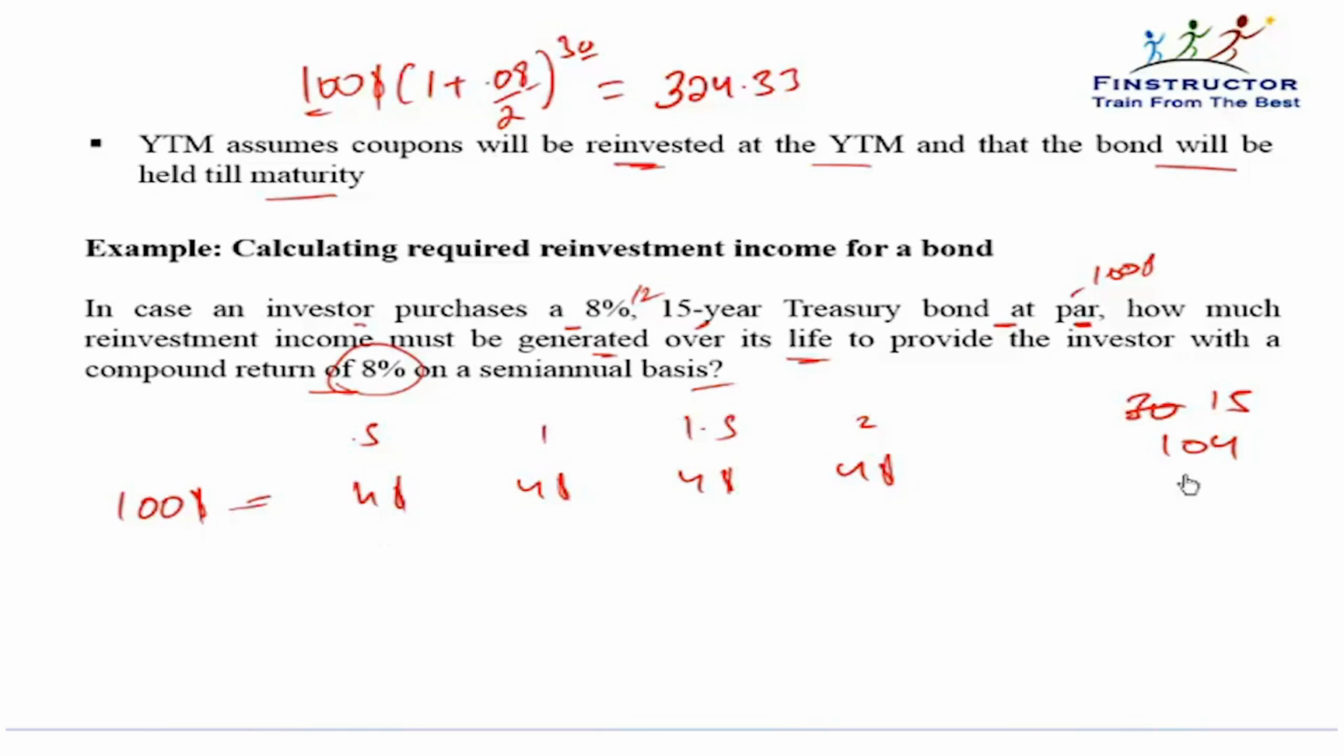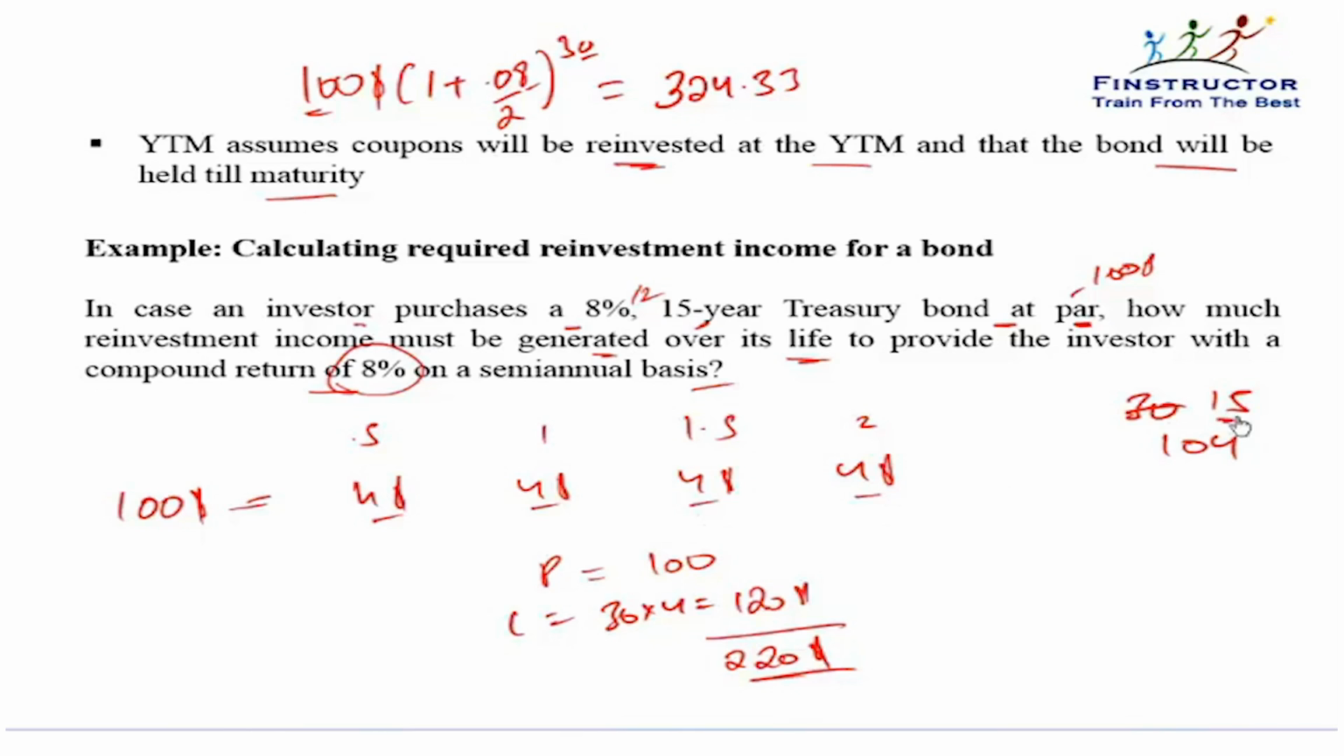This bond will straight up give him how much? We'll give him $100 principal back, and it will give him 30 payments of $4 each. That is $120 in the form of coupons. Or the total amount that the investor will get back from this bond will be $220, which definitely is not an 8% return. It is a much lower return. But please note that these coupons are coming before 15 years.